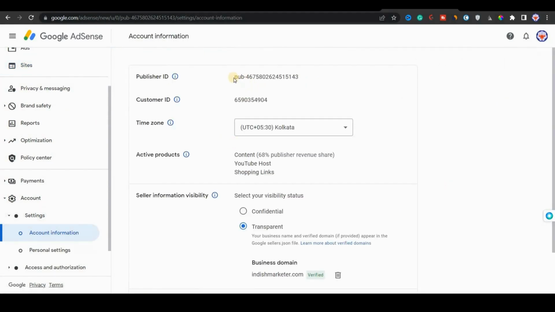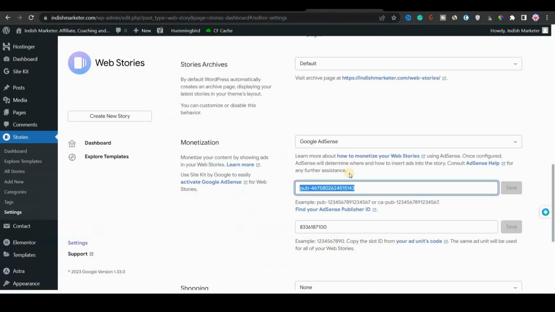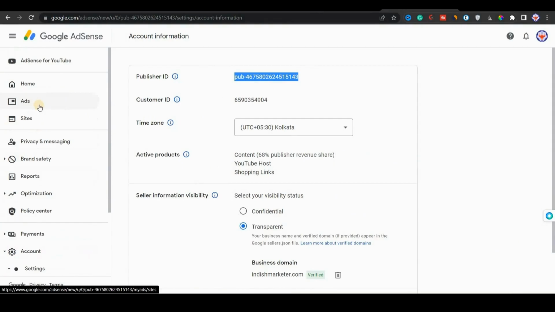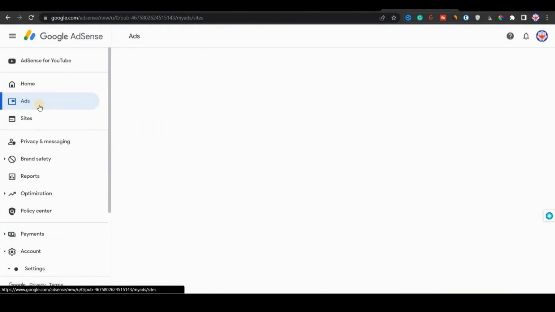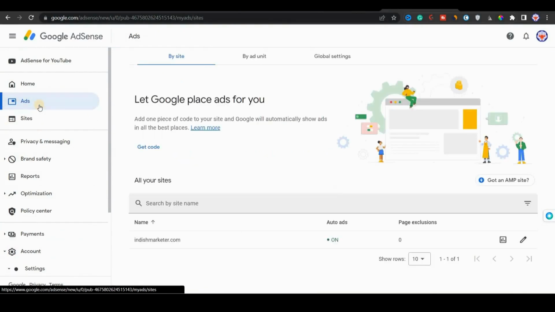After going here, you can see the publisher ID. I have intentionally hidden it here. Then I pasted the publisher ID. After pasting it, we will now create a slot ID for our ad unit. We'll go back to Google AdSense and click on ads. After clicking on ads, I will go by ad unit.